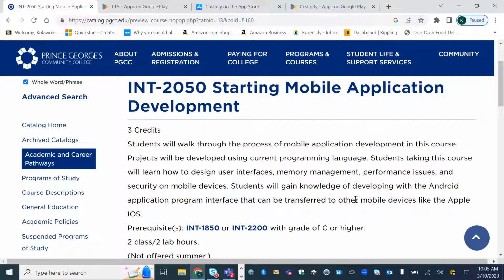A lot of the students I have come in with a lot of ideas of apps they want to create. And at the end of the semester, they are so excited with what they produce. So I'm really excited to take you through this, giving you a slice of that experience in how to create a mobile app.